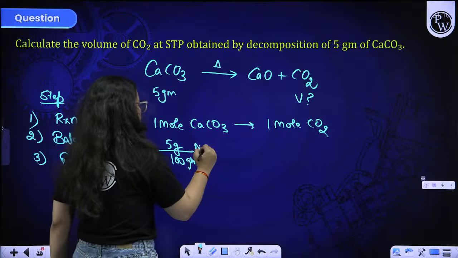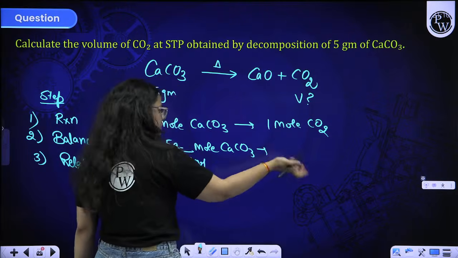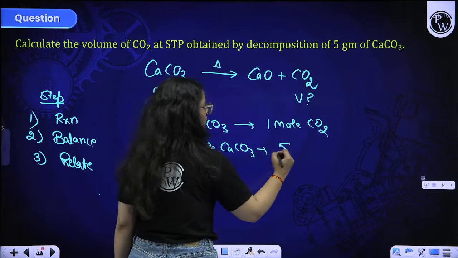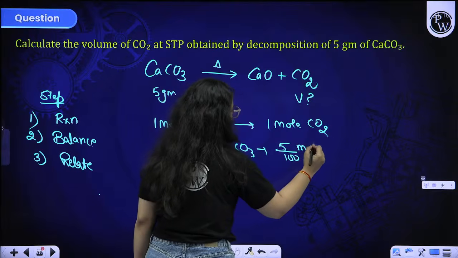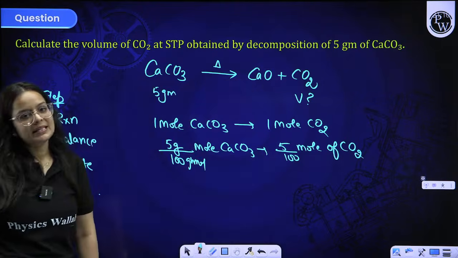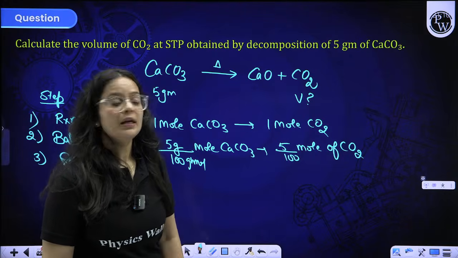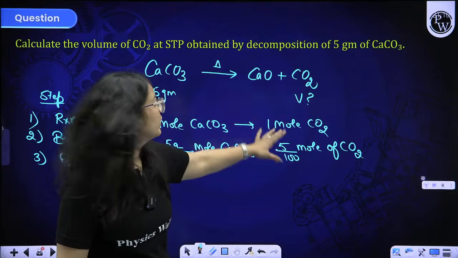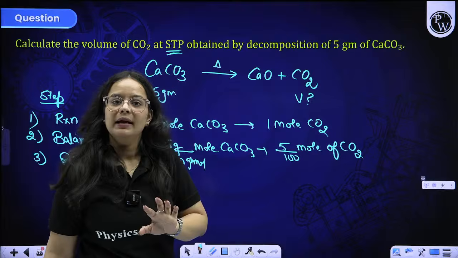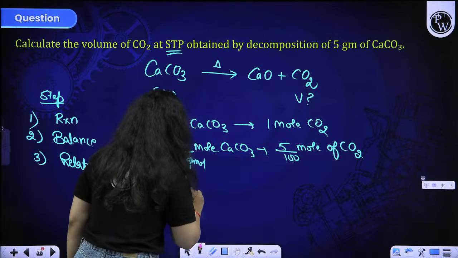So this mole of CaCO3 will produce how much? This much mole only. 1 mole is producing 1 mole. That means 5 by 100 will produce 5 by 100 mole of CO2. Now you got the mole and you can easily convert mole to volume. How, beta? You can easily multiply the mole with 22.4 at STP given to you and you thereby will get the volume answer.